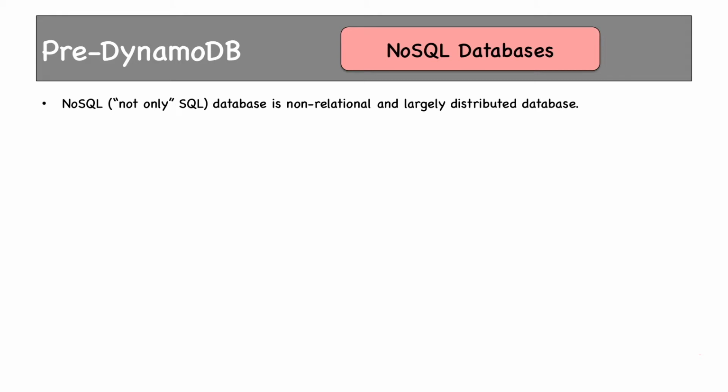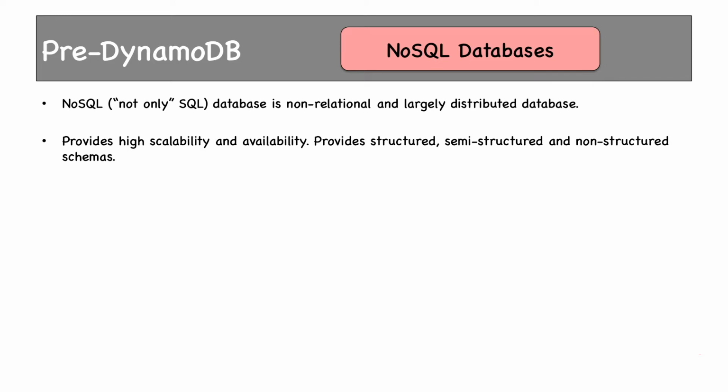If you need more capacity for your database and want to scale, RDBMS will give you nightmares. NoSQL excels pretty good here. Horizontal scaling is very well handled and integrated in NoSQL databases, in fact, in all the NoSQL databases. It provides high scalability and availability. Scalability because it supports horizontal scaling pretty well, and availability because all NoSQL databases support replication. It provides structured, semi-structured, and non-structured schemas as well.